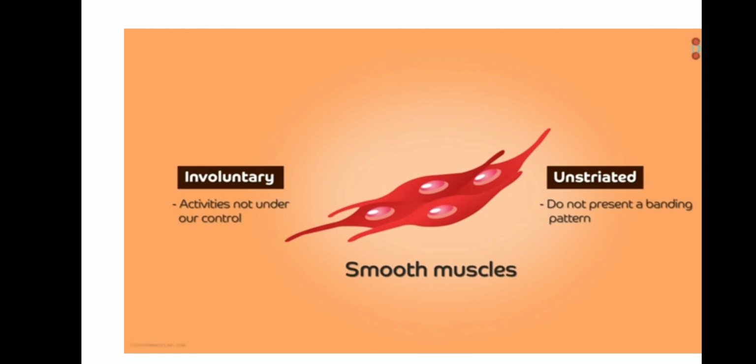So the digestion process automatically goes on inside our body. Can you stop the digestion? No, it's impossible. So this kind of muscles, smooth muscles, are not under our control. They are called involuntary muscles. So the walls of the internal organs are not under our control. So internal organs are made up of smooth muscles. So the two points to be remembered: smooth muscles are involuntary and striations are not found. So they are unstriated.